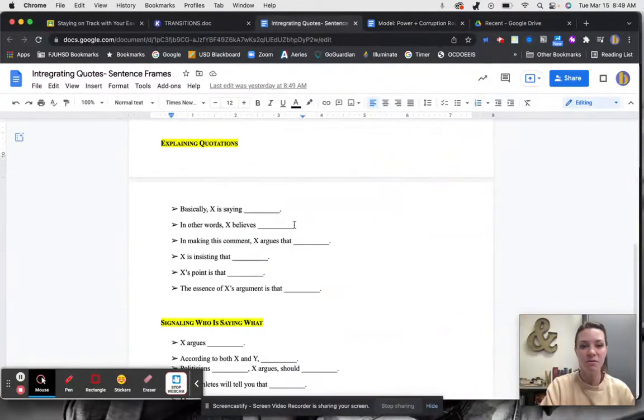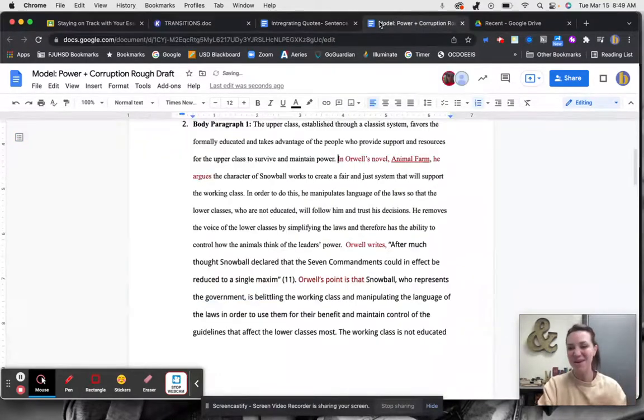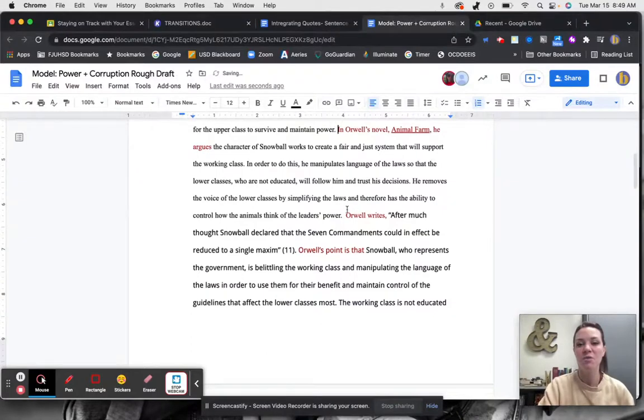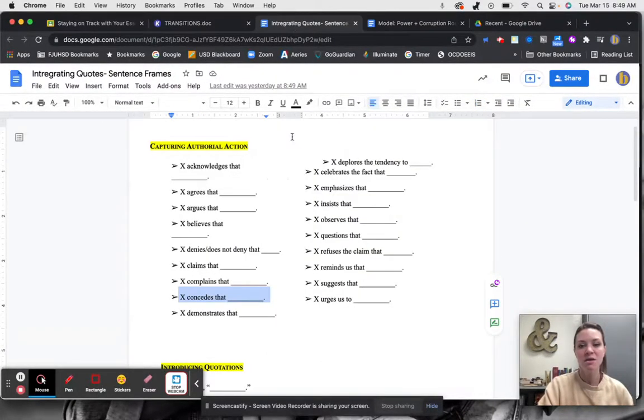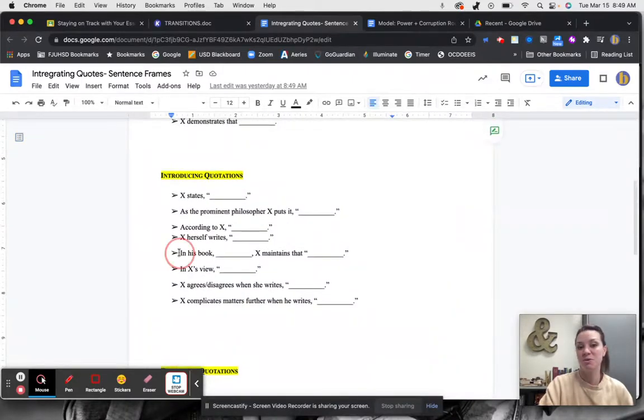That is from the authorial action. So you're choosing one of these to say what the writer is writing about in the novel. Then we go into the quote, and I introduce the quote and give the page number exactly. So then I go down to introducing quotations. You can choose this one, you can choose this one.